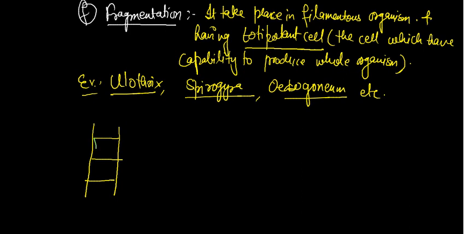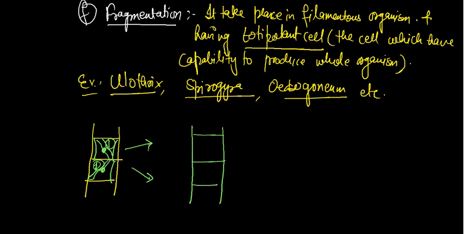All the fragments have different cell parts. After it is divided into many pieces, suppose cell number 1 and cell number 2 are divided, cell number 1 is divided into a whole part. This structure is called fragmentation.